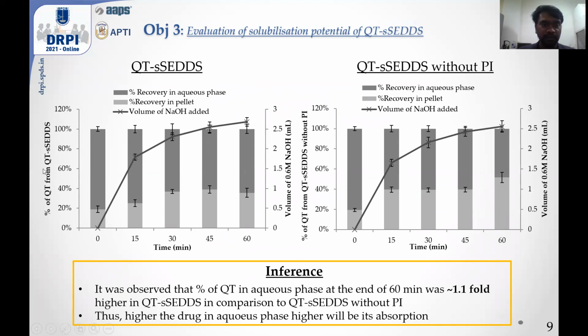So just by looking at the data, we could say that the QT SETS was capable of improving the QT solubility in aqueous state by approximately 1.1-fold better than the QT SETS without PI. That means approximately 1.1-fold higher QT content was observed in the aqueous phase in case of QT SETS in comparison to the QT SETS without PI. Thus, the higher the amount of drug present in the aqueous state, the higher the amount of drug available for absorption. This indicated that our system will be able to improve the oral viability of the drug.